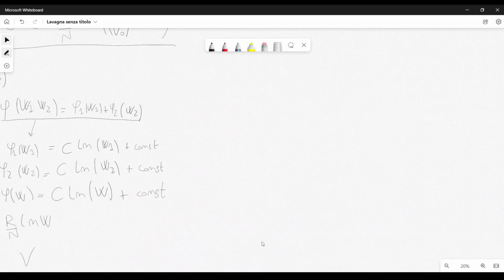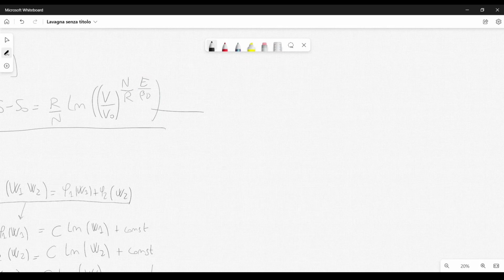Well, we see that the probability W for radiation in this case, so if monochromatic radiation of frequency nu and energy E is enclosed by reflecting walls in a volume V0, the probability that the total radiation energy will be found in a volume V at any randomly chosen instant is V over V0 to the power N over R, E over beta nu.